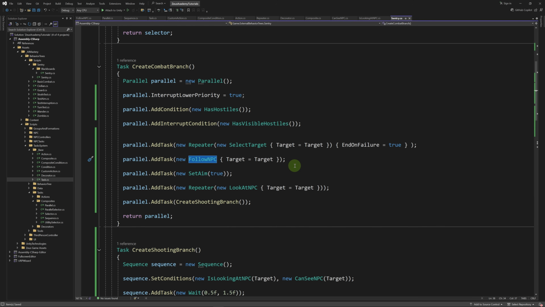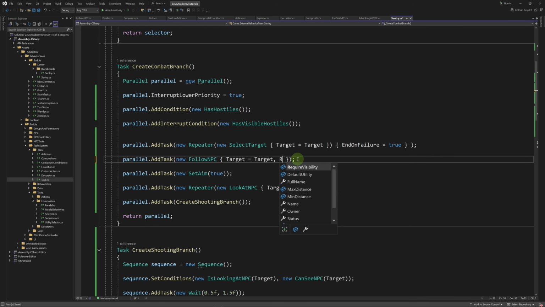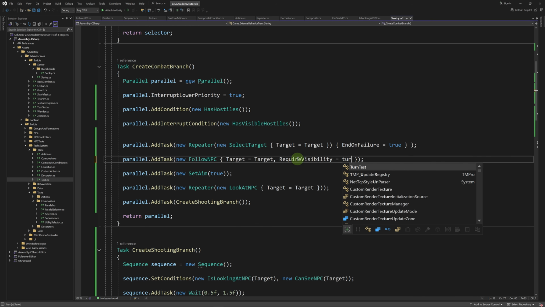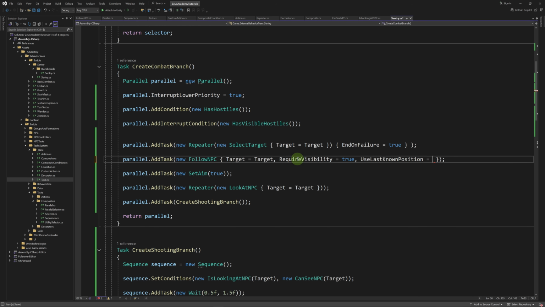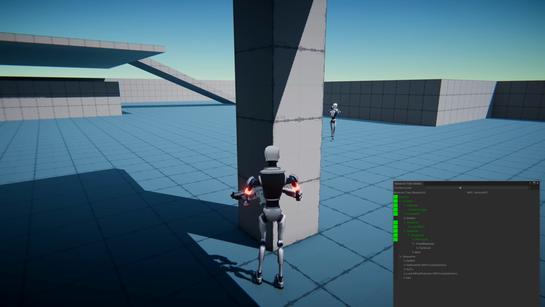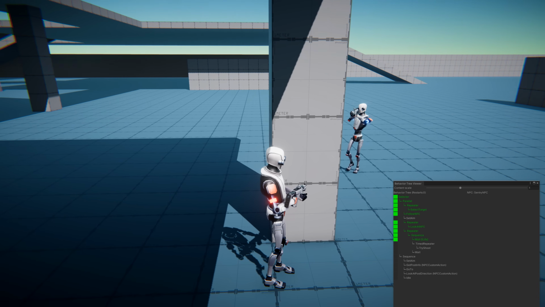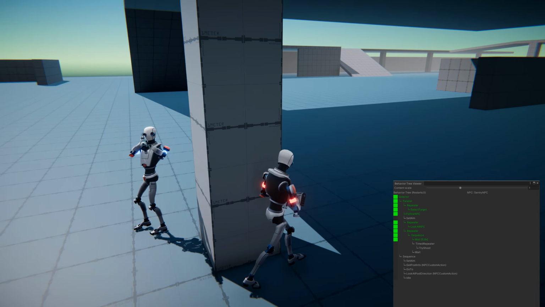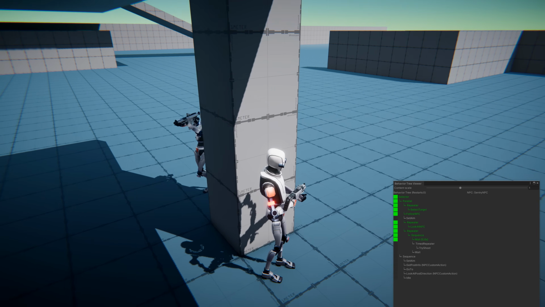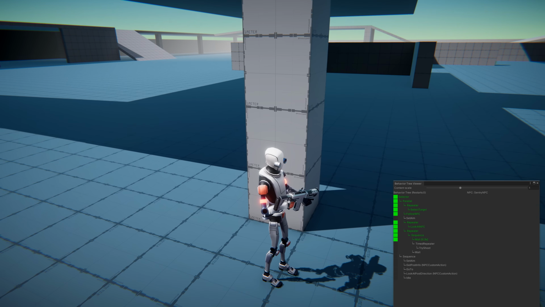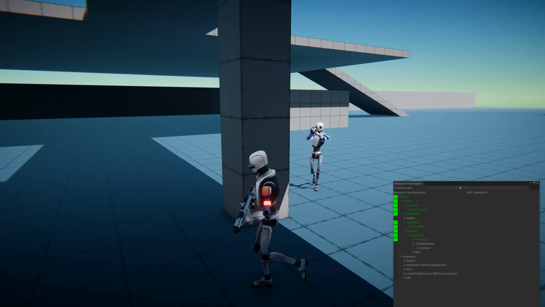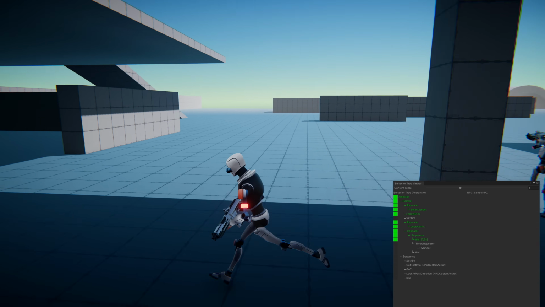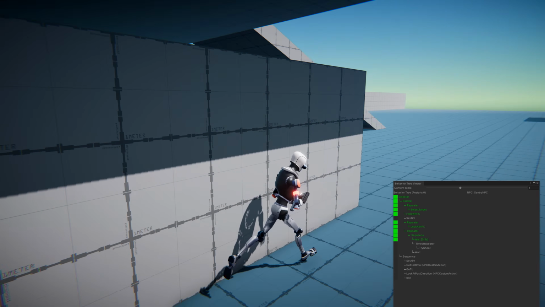Back to our Sentry behavior tree. Here when we're adding the follow NPC action, we're going to set require visibility to true and use last known position to true. Now the NPC will try to get to my position if I'm hidden, which is a little bit more effective than the previous behavior.